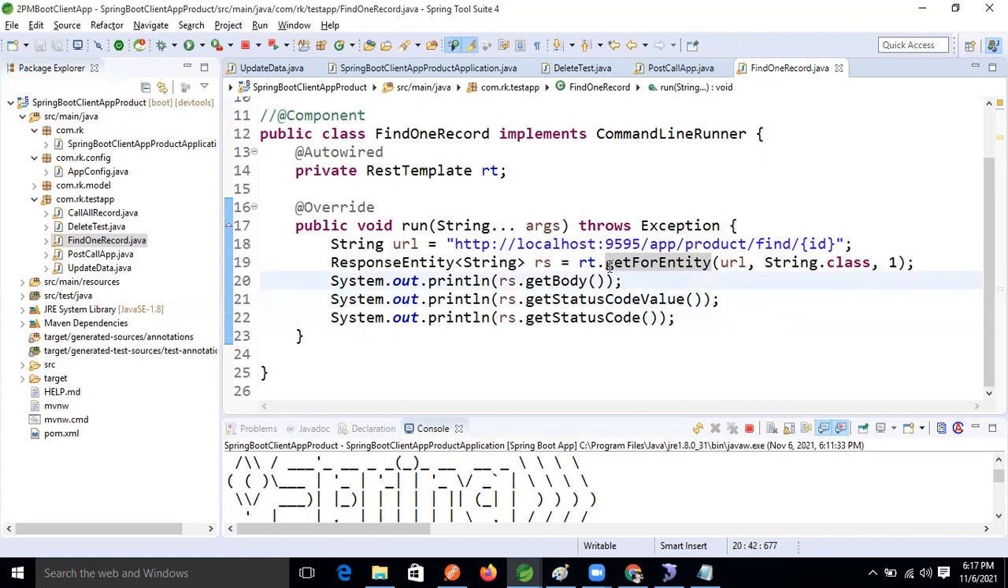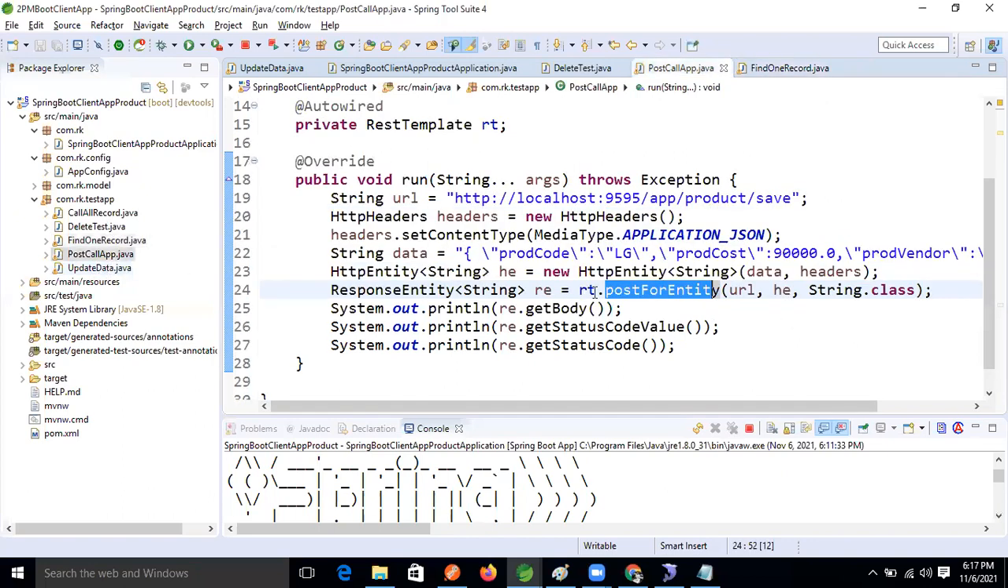Similarly, what is the method name? This is the getForEntity method. Here we are getting both header and body in the response entity. getForEntity means we need to make the call for that purpose. And what is that? Post, right? One minute. If you want a post call, what is the method name here?